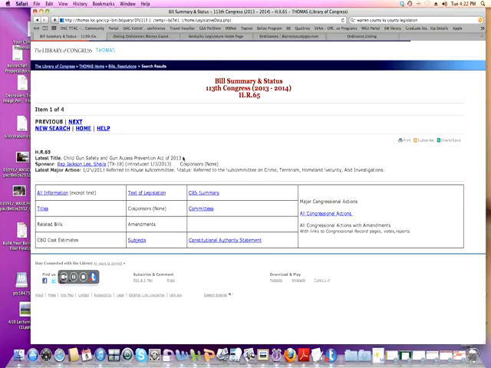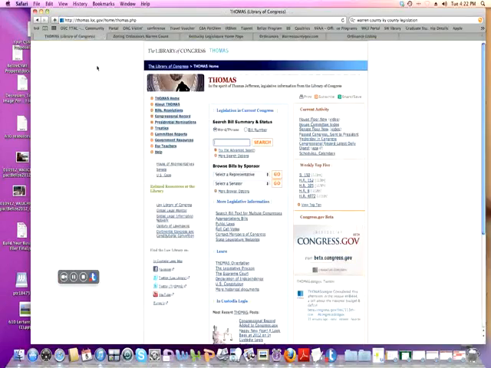It tells the latest title. Sometimes the titles change. And here you can get all the information, any related bills, the text of it, and a summary. That's probably the thing you want to read if you're going to be looking at it. So that's one way to look up legislation. Now we can go back home by clicking on the breadcrumbs and going back to thomas.gov.